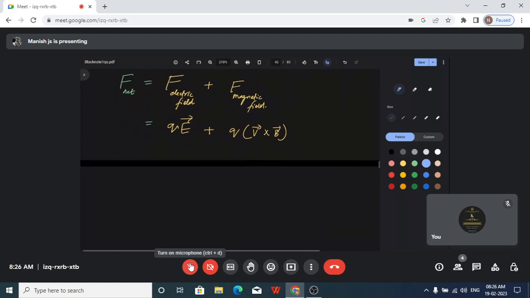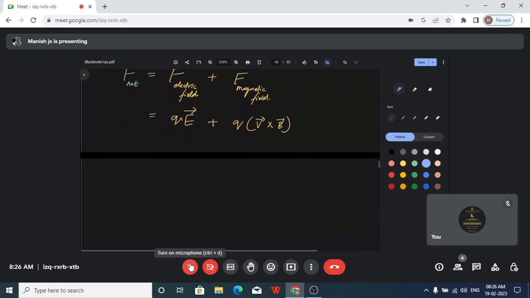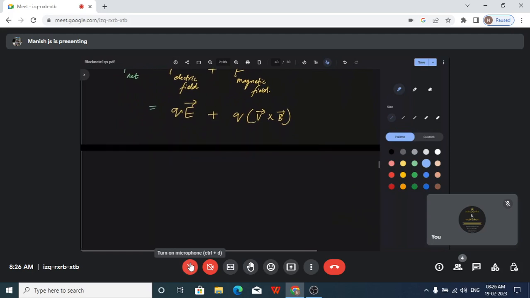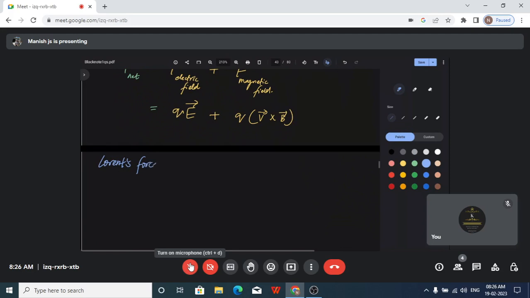This net force is called the Lorentz force. It is given by Q into E bar. I am taking Q as common, since you can see it is there in both the terms. So within brackets, E bar plus v bar cross B bar.